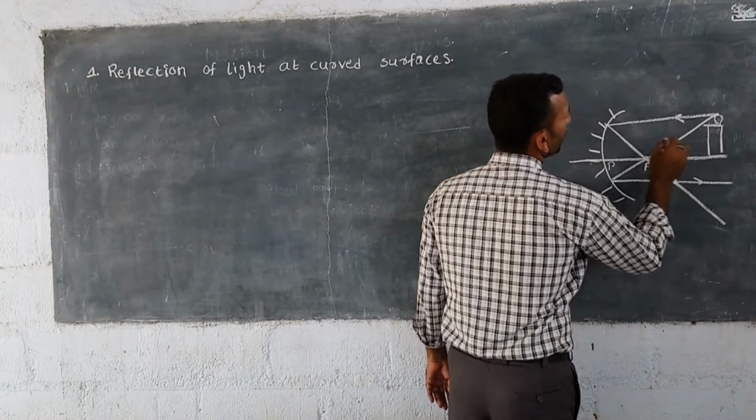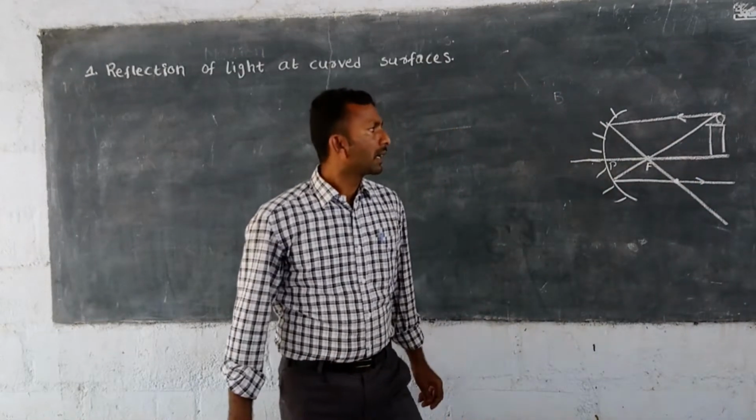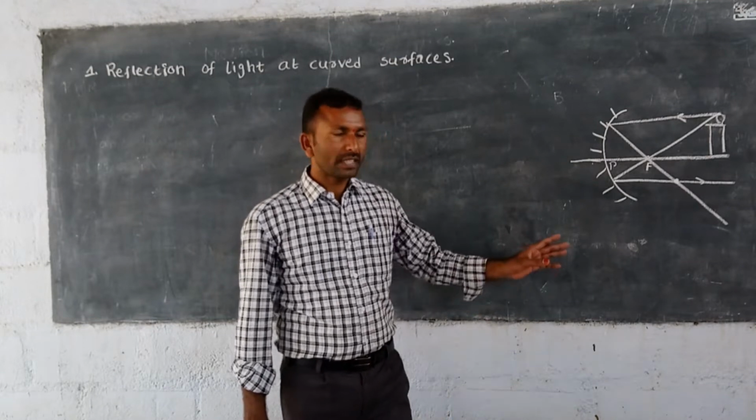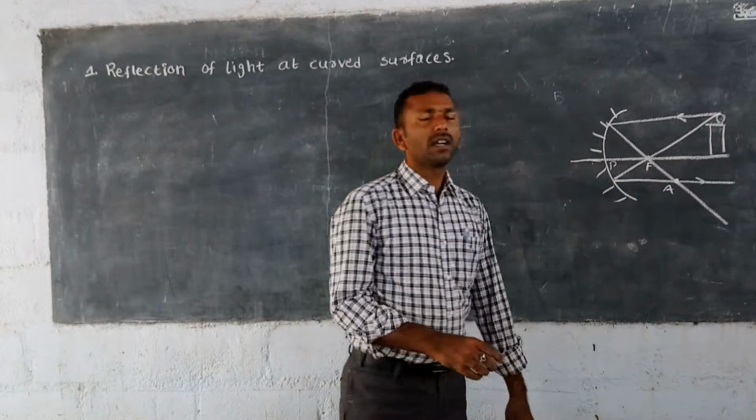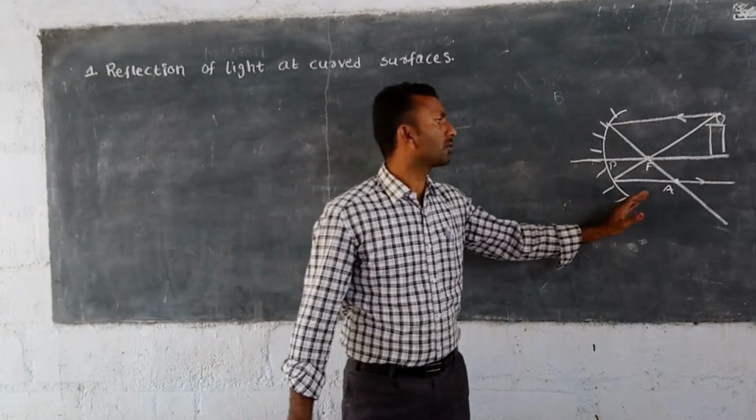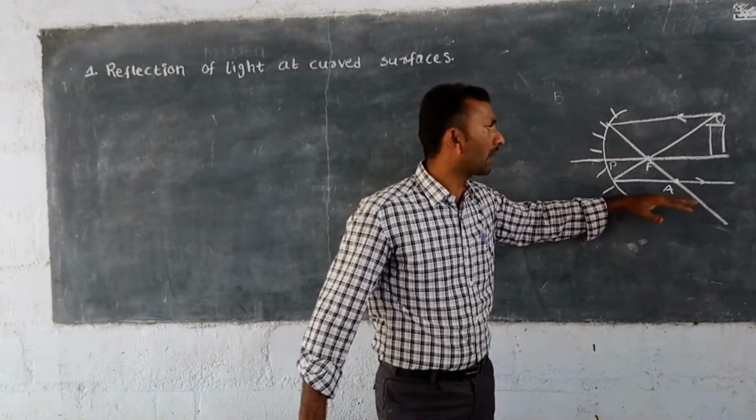Here the image will be formed. The image of the tip of the candle is formed at point A. And now, is there any chance to not form the image in front of the mirror?